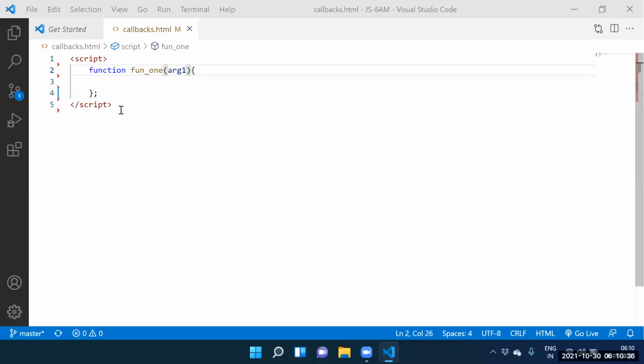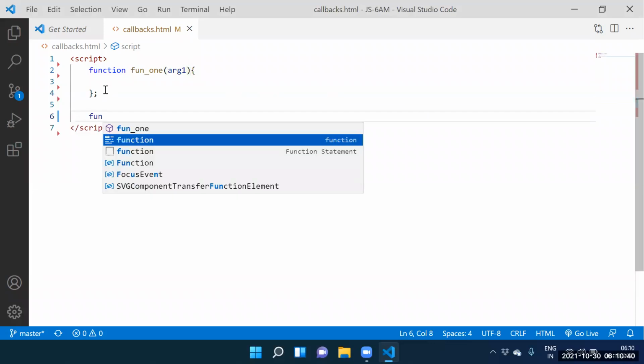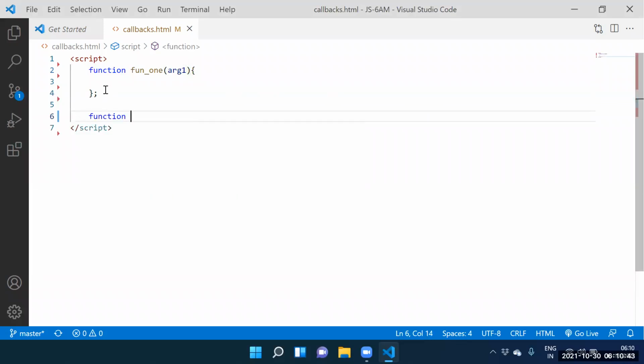Next one. Can I call the function 1? Or function 2. Fine. Can I return? Return what you want to return? We need to return the hello.